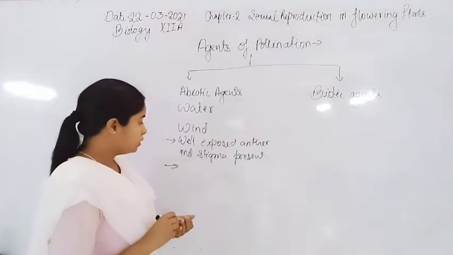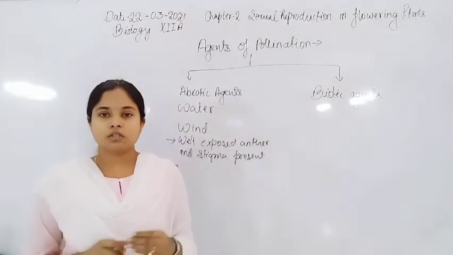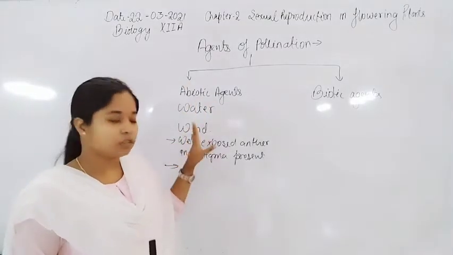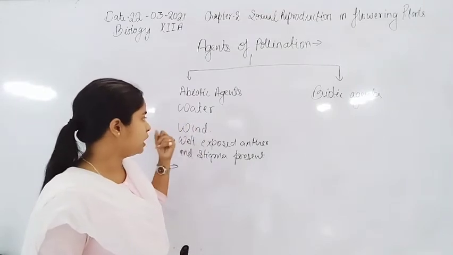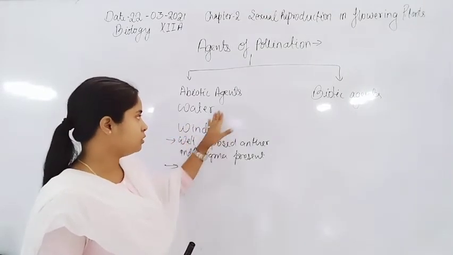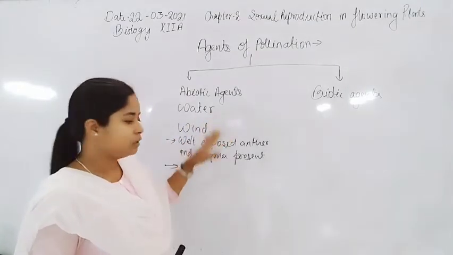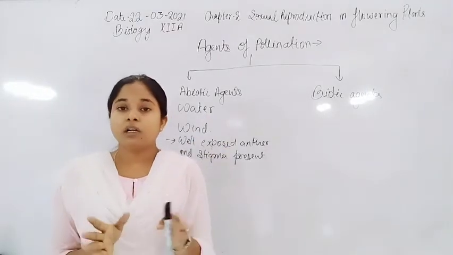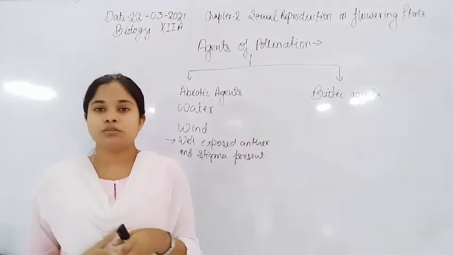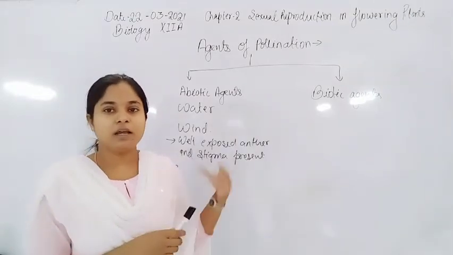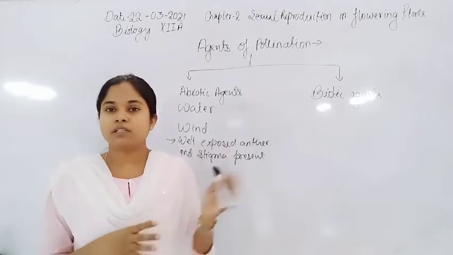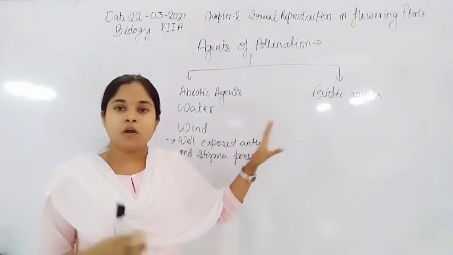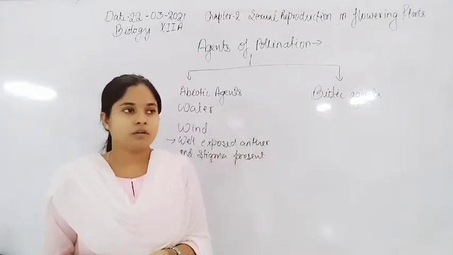Second characteristic for wind pollination: because the agents for pollination are water and wind, which are not life forms, the flowers are without color. They don't need to attract abiotic agents, they only need to attract biotic ones.